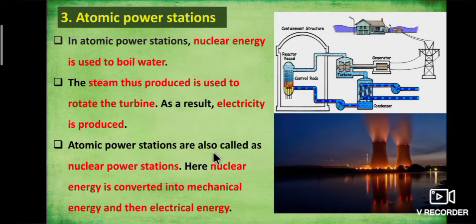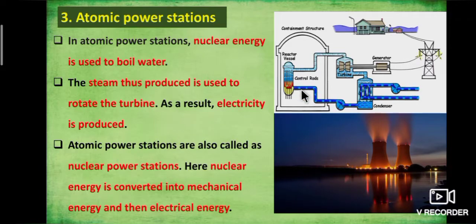Atomic power stations are also called nuclear power stations. Here, nuclear energy is converted into mechanical energy and then electrical energy. So, nuclear fission reaction takes place here. See the picture, nuclear fission reaction takes place here.